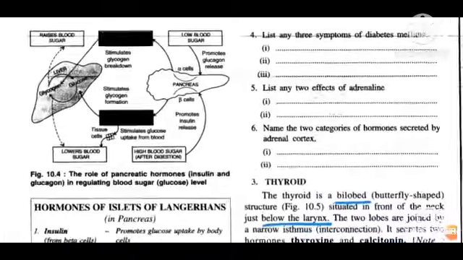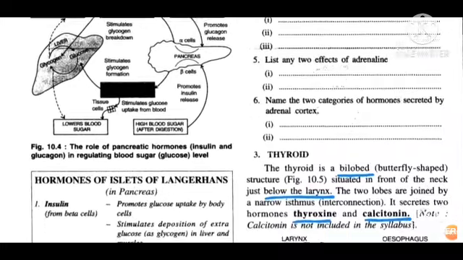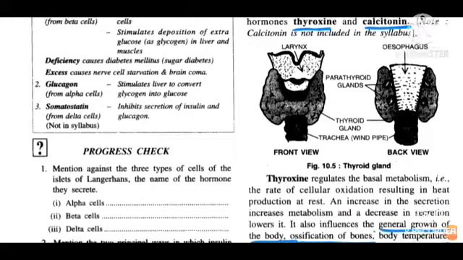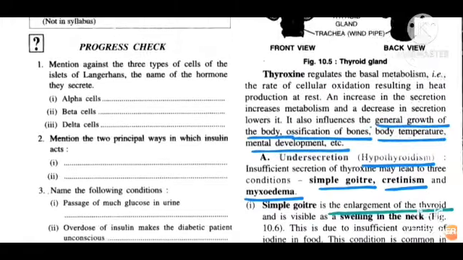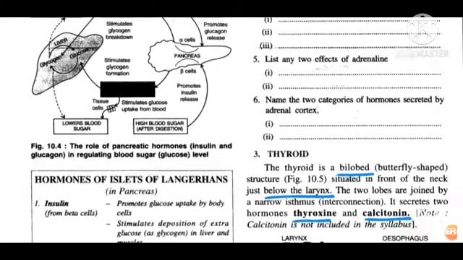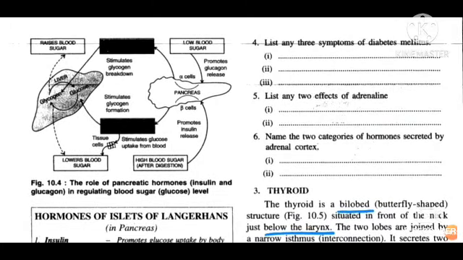Now, the third hormone is secreted by the delta cells, which is called somatostatin, but it is not in your syllabus. Clear? So, main two hormones for pancreas you will learn. Their functions are very, very important. One is your insulin and the other glucagon. Insulin secreted by your beta cells and glucagon secreted by alpha cells.